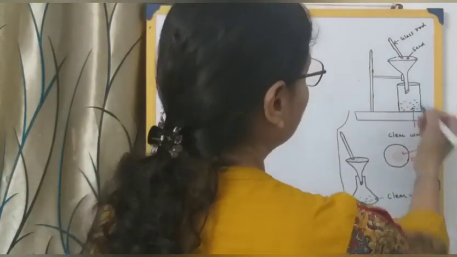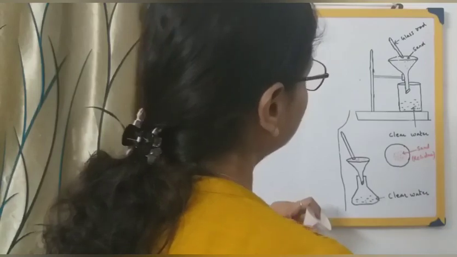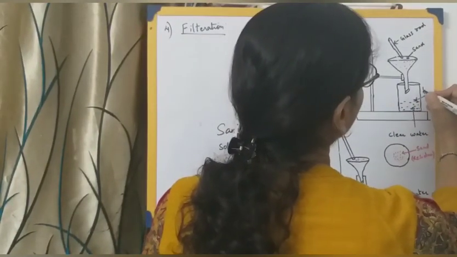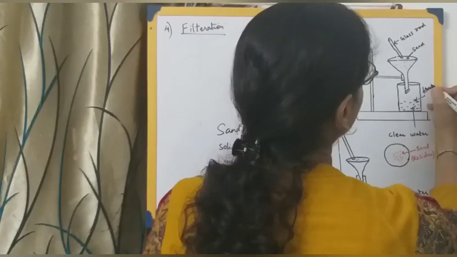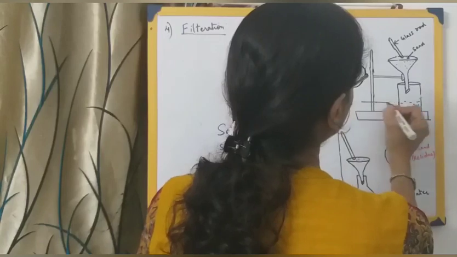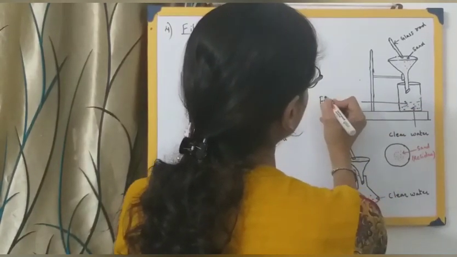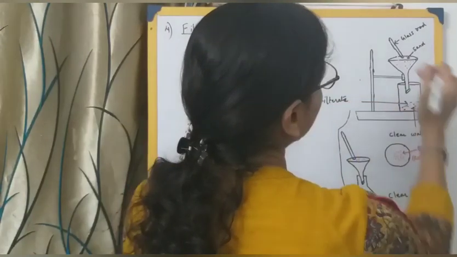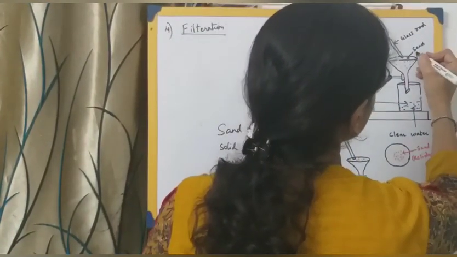This clear water which you get into the beaker is called the filtrate. Alright, there is no space over here, let me write it down this way. So that is called the filtrate. And the sand particles which remain on the filter paper are called the residue.